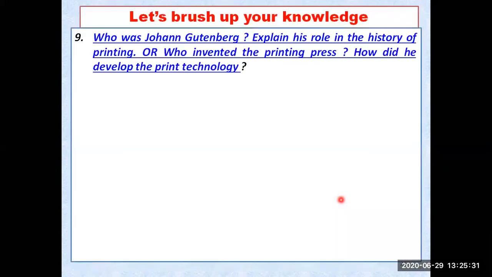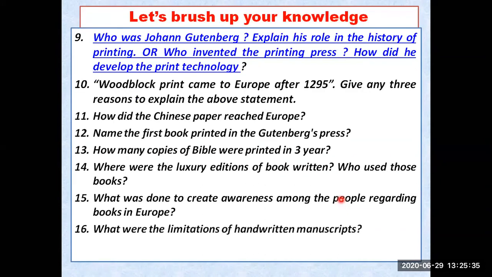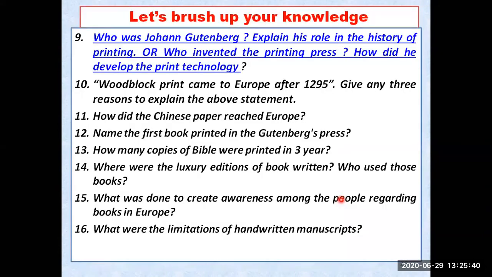Let us see what happened next. You can answer these questions also to make your notes. These are the questions, 9 to 16 are there. I am putting it in front of your screen so that you can take a screenshot and make notes also.